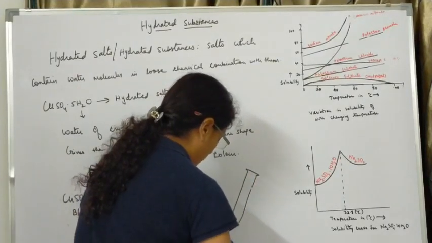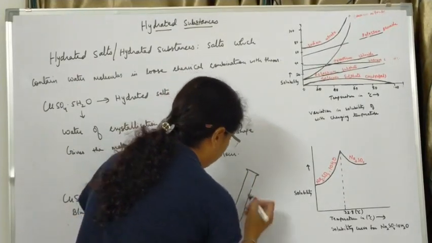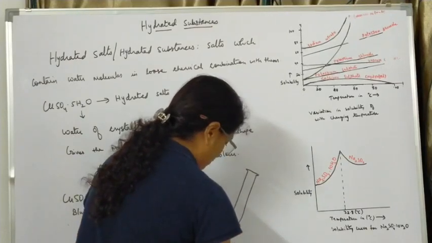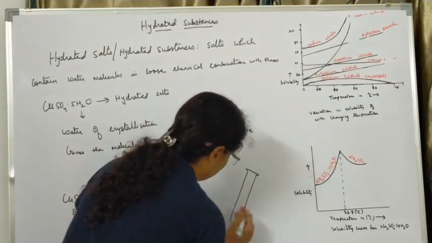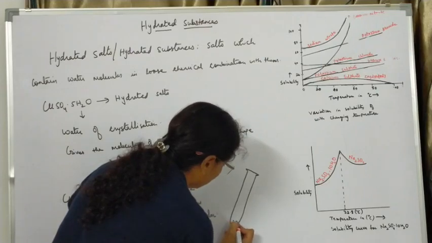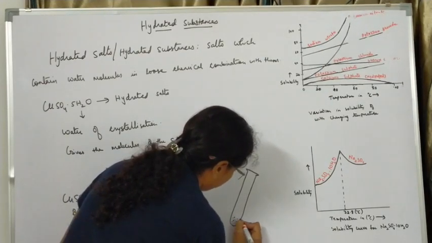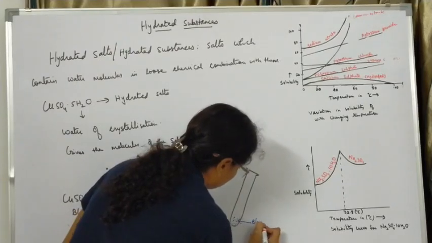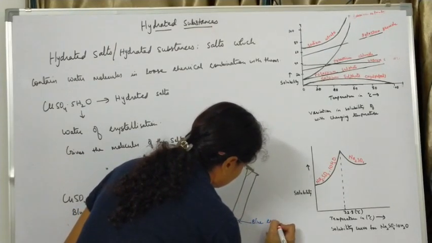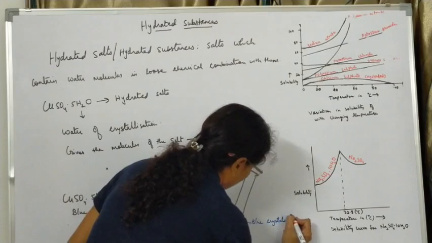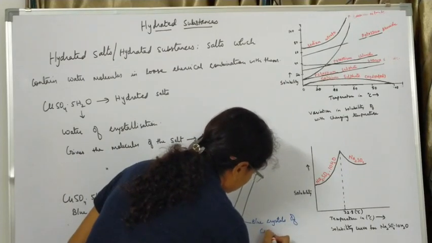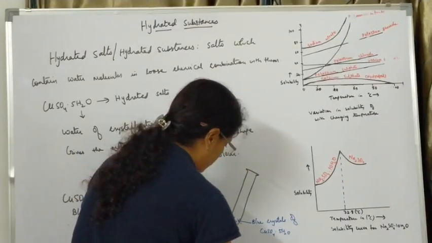And we take some blue colored crystals of copper sulfate over here. I am just drawing it with a blue marker. So we can write down over here: blue crystals of CuSO4.5H2O. Now let us heat it.